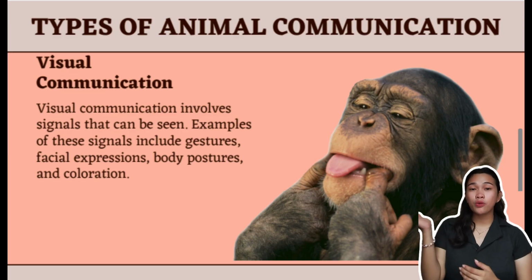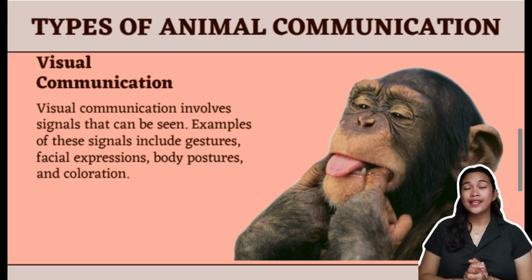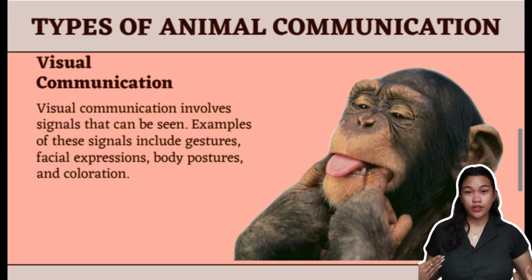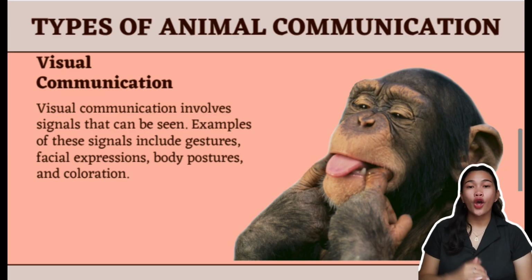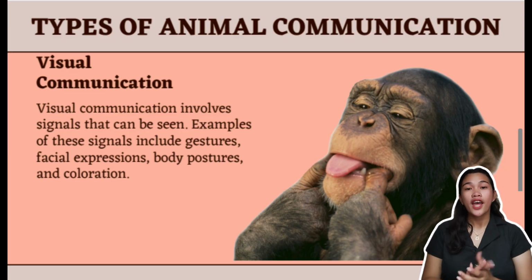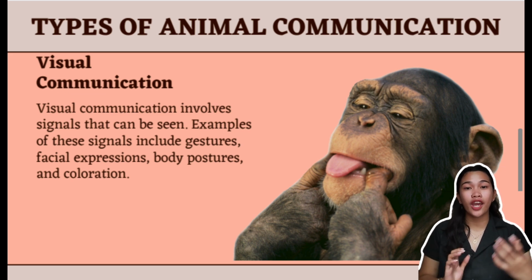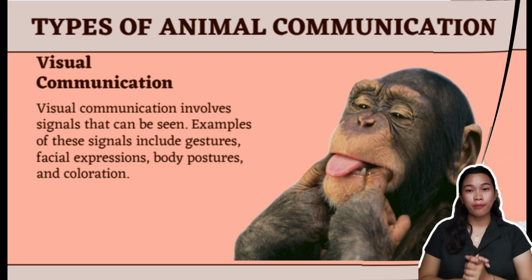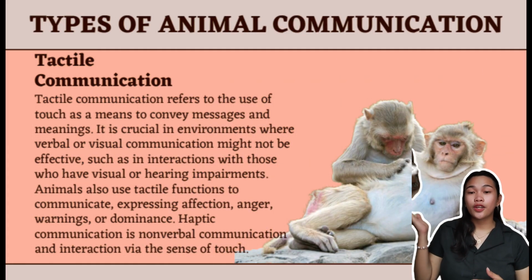The next is visual communication. It involves signals that can be seen. Examples of these signals include gestures, facial expressions, body postures, and even coloration. As I put in the illustration, it is a monkey showing a facial expression. It is their way of communicating. Since they can't communicate verbally, they use their actions, hands, face, or even postures to convey messages to other animals. And the last one is tactile communication.